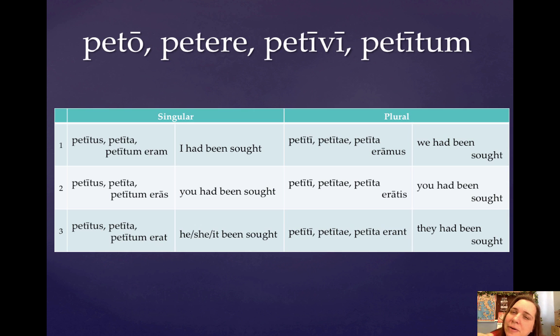Just again, remember, pluperfect passive translated had been whatever, to differentiate it from the perfect passive was blanked, were blanked, whatever, or has been blanked, okay?